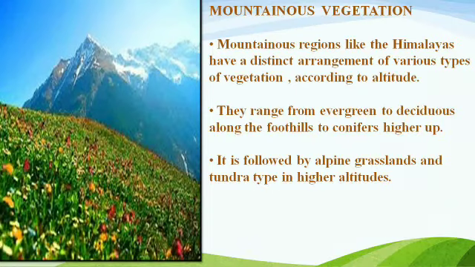Now let's come to the last topic, that is mountainous vegetation. Mountainous regions like the Himalayas have a distinct arrangement of various types of vegetation according to altitude. They range from evergreen to deciduous along the foothills to conifers higher up. It is followed by alpine grasslands and tundra type at higher altitudes.